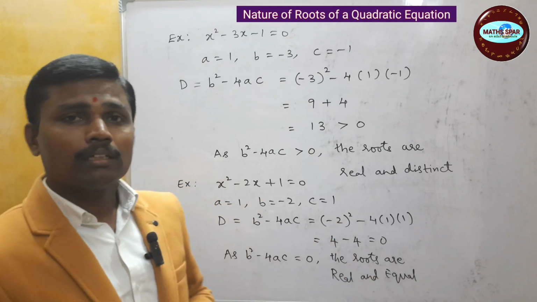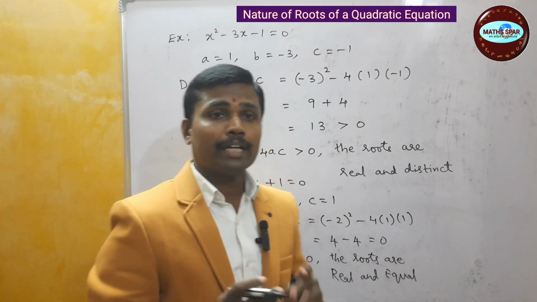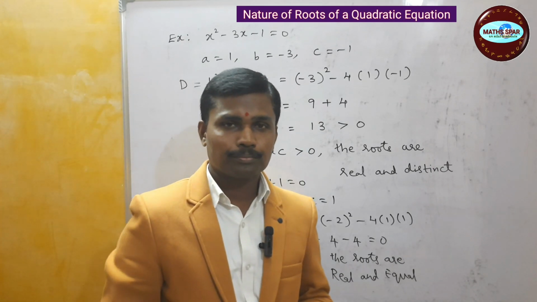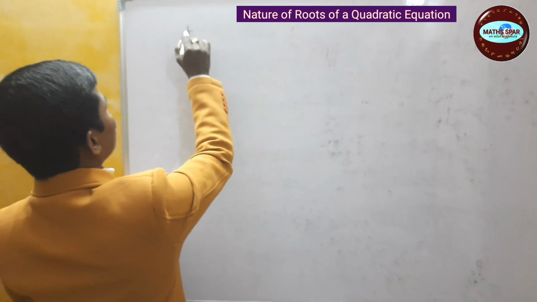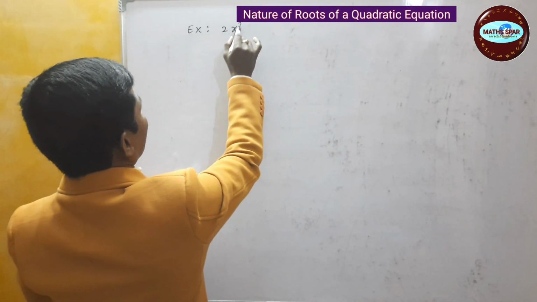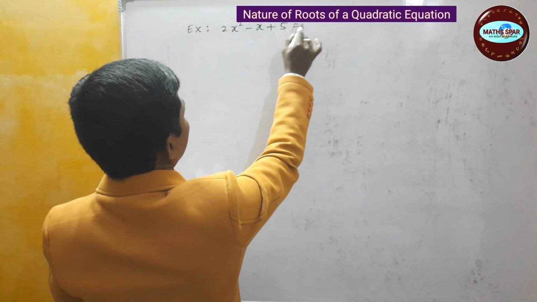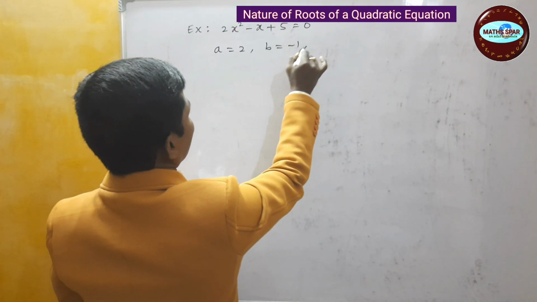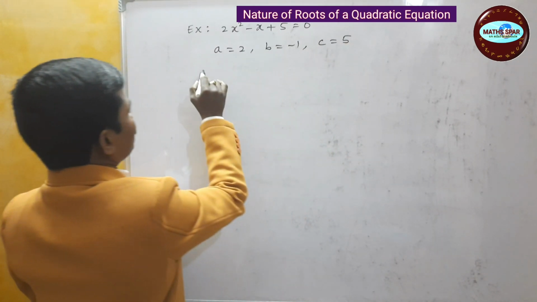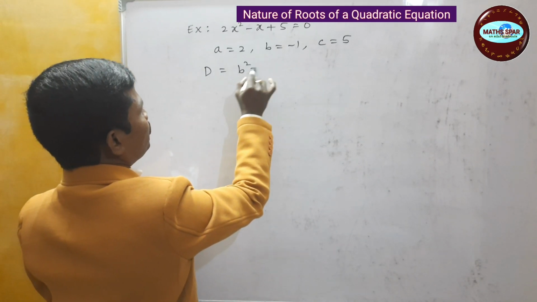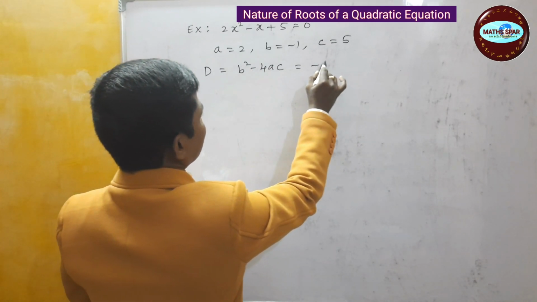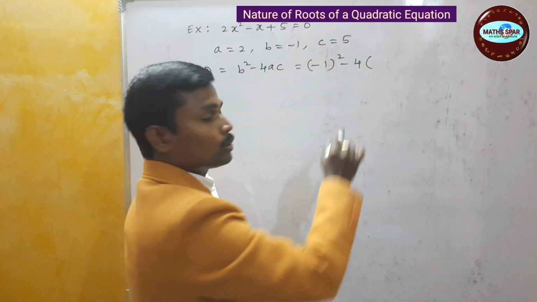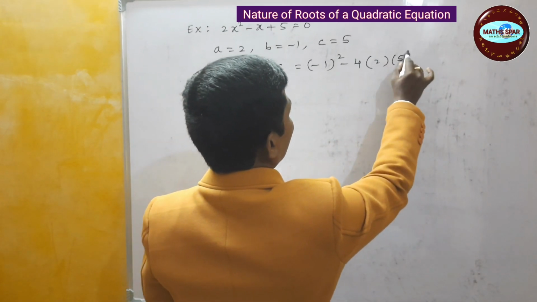Let us look at another example where we get the discriminant value less than 0. Example, 2x square minus x plus 5 is equal to 0. Here a is 2, b is minus 1, c is 5. Then the discriminant b square minus 4ac is minus 1 whole square minus 4 into 2 into 5.